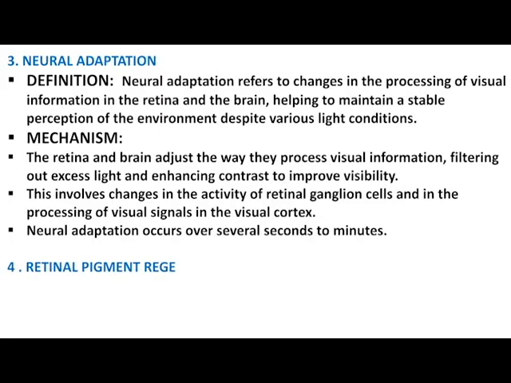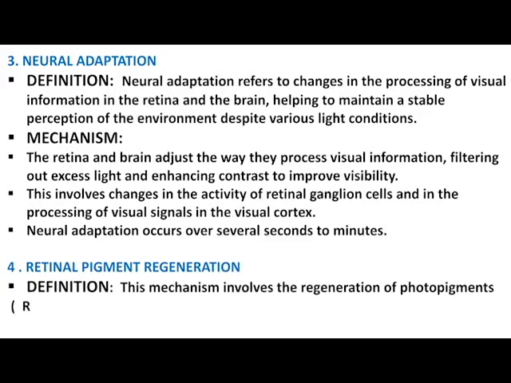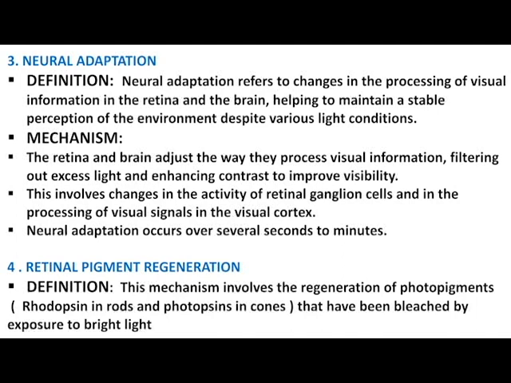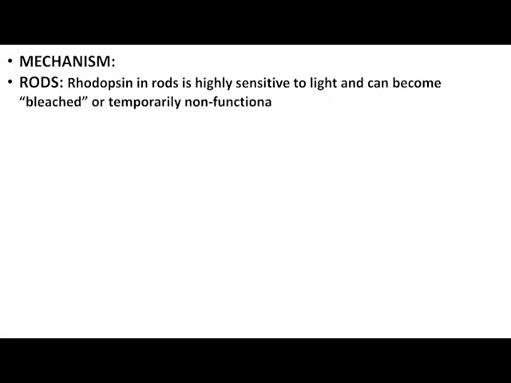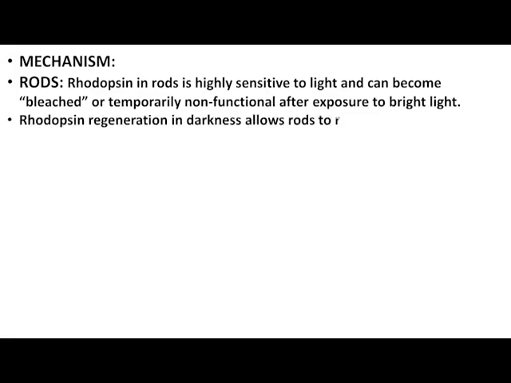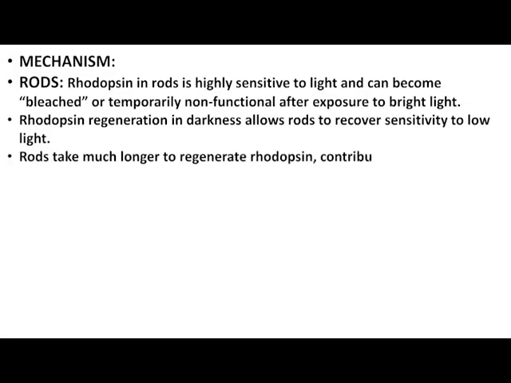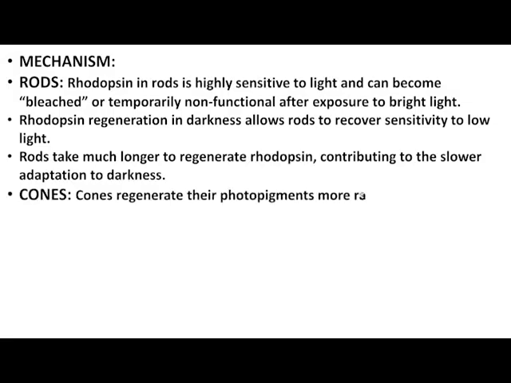4. Retinal pigment regeneration. Definition: this mechanism involves the regeneration of photopigments, rhodopsin in rods and photopsins in cones, that have been bleached by exposure to bright light. Mechanism: rhodopsin in rods is highly sensitive to light and can become bleached or temporarily non-functional after exposure to bright light. Rhodopsin regeneration in darkness allows rods to recover sensitivity to low light. Rods take much longer to regenerate rhodopsin, contributing to their slower adaptation compared to cones. Cones regenerate their photopigments more rapidly than rods, allowing them to rapidly adjust to changes in light.